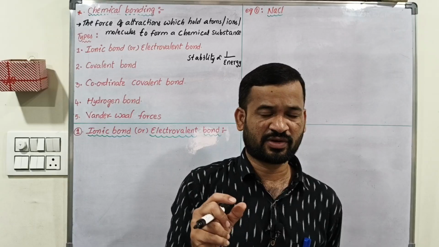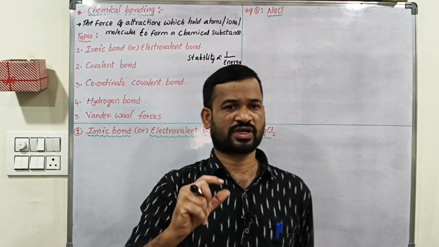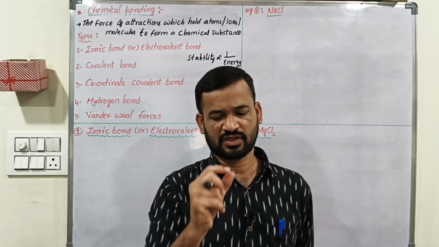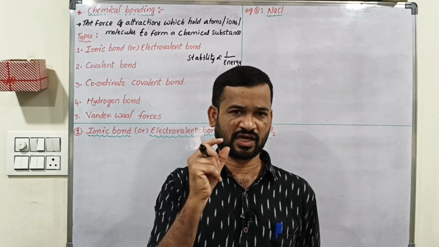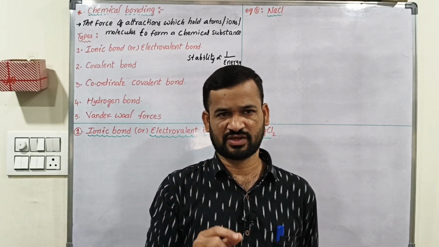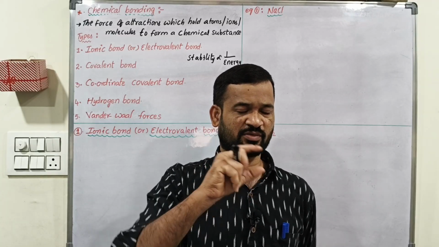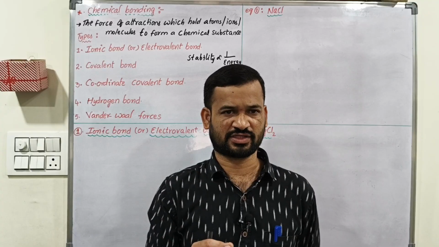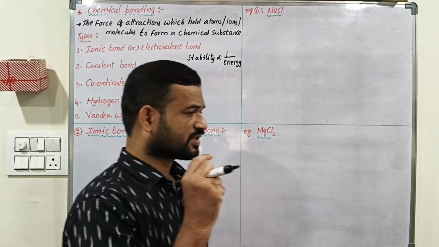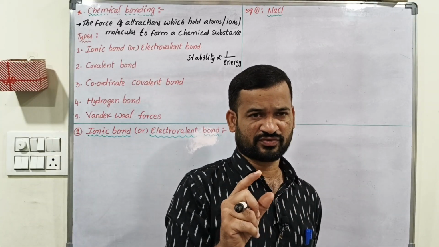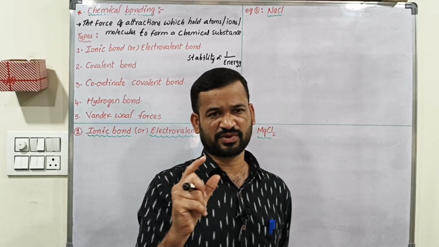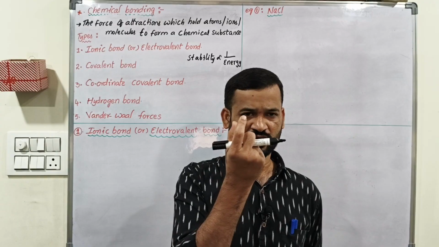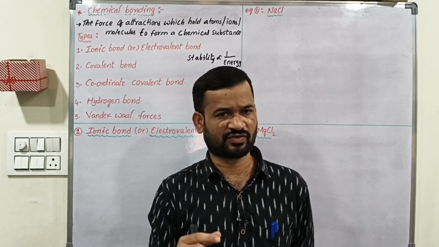Here, every element in the periodic table tries to get the stable electronic configuration of noble gases. In the periodic table, noble gases have stable electronic configuration. Except helium, the remaining elements have octet configuration. Helium has duplet configuration. So to get the octet or duplet configuration, atoms will participate in chemical bonding, means they can either lose, gain or share electrons.